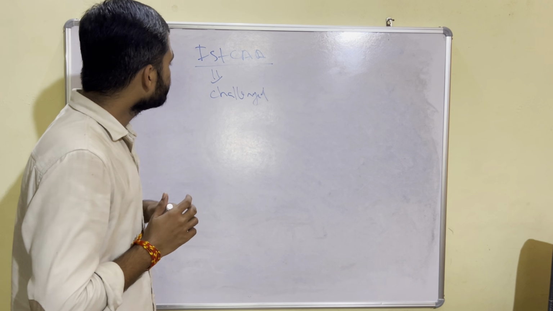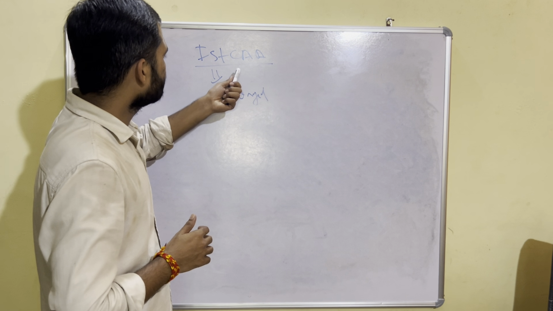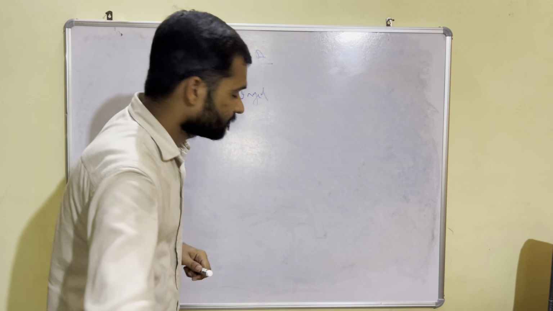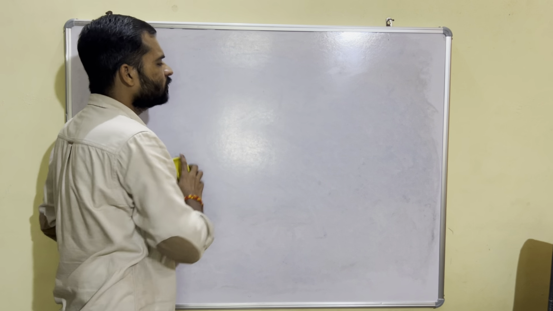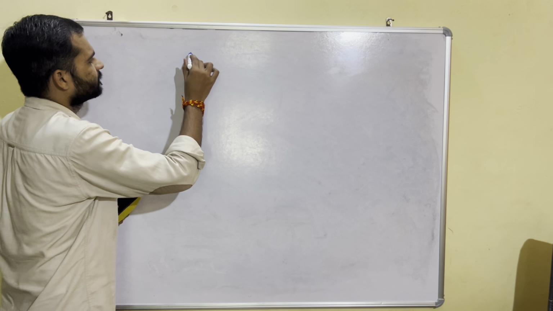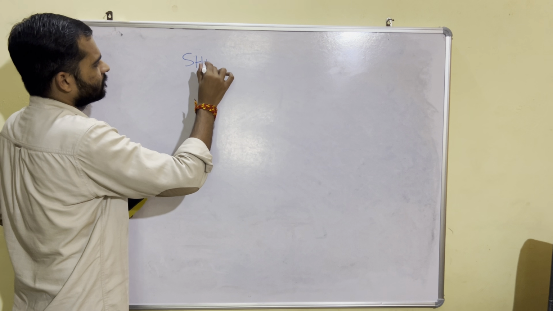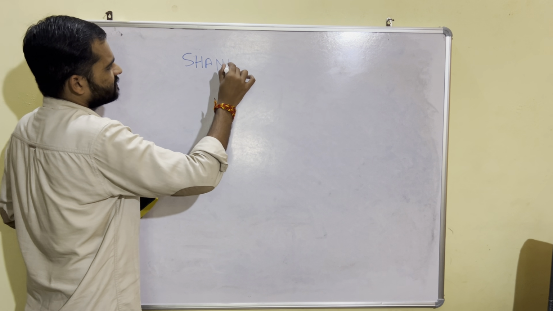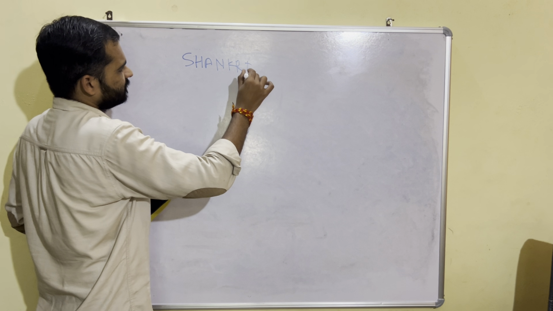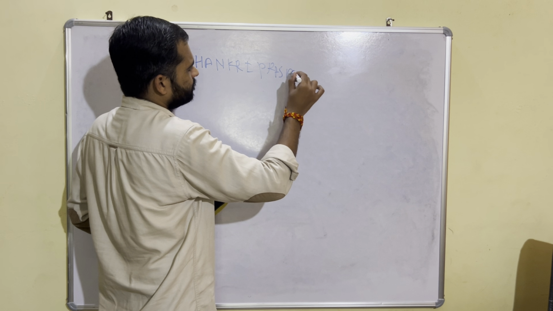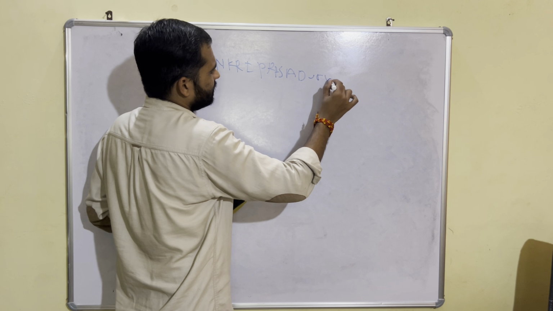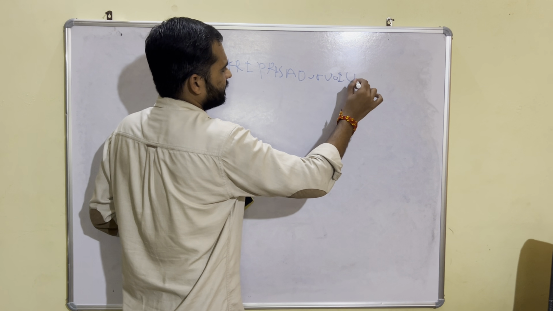Okay, now what happens? The first constitutional amendment has been challenged in the very famous case, that is Sankri Prasad versus Union of India, 1951.